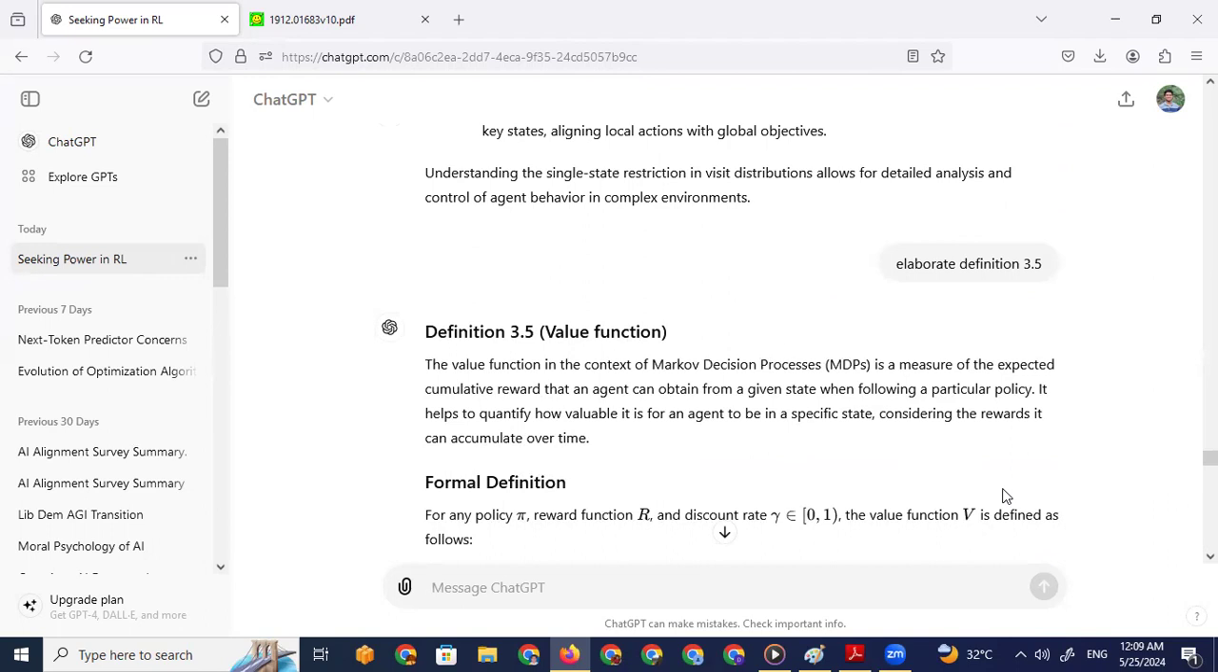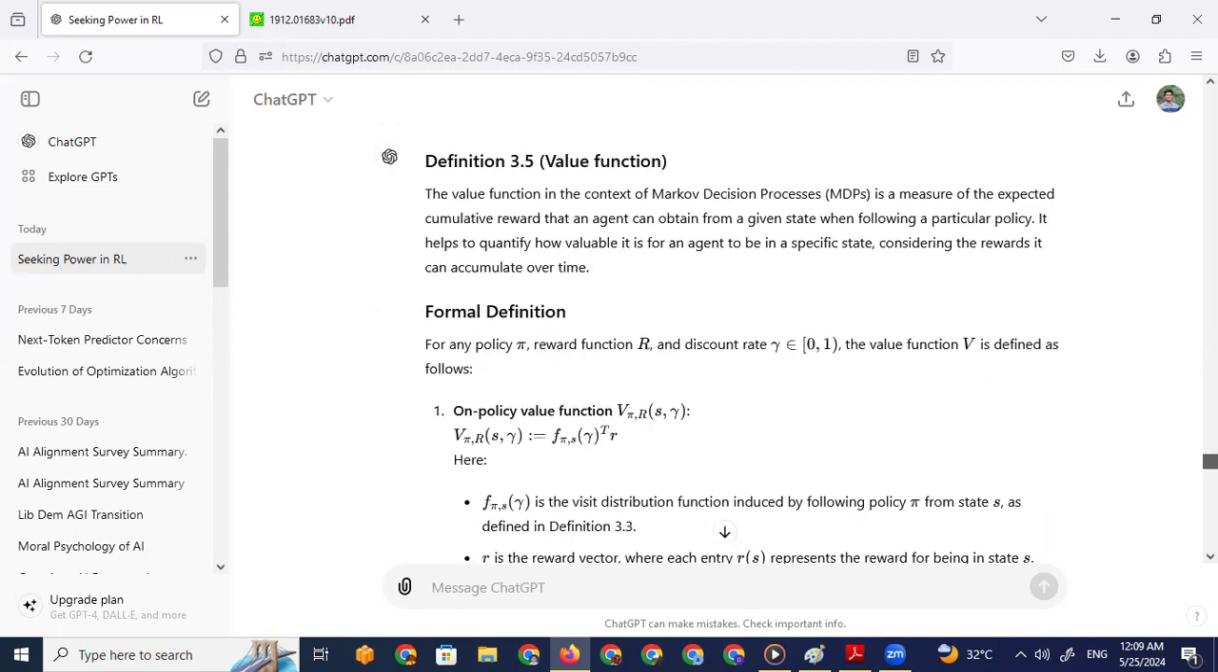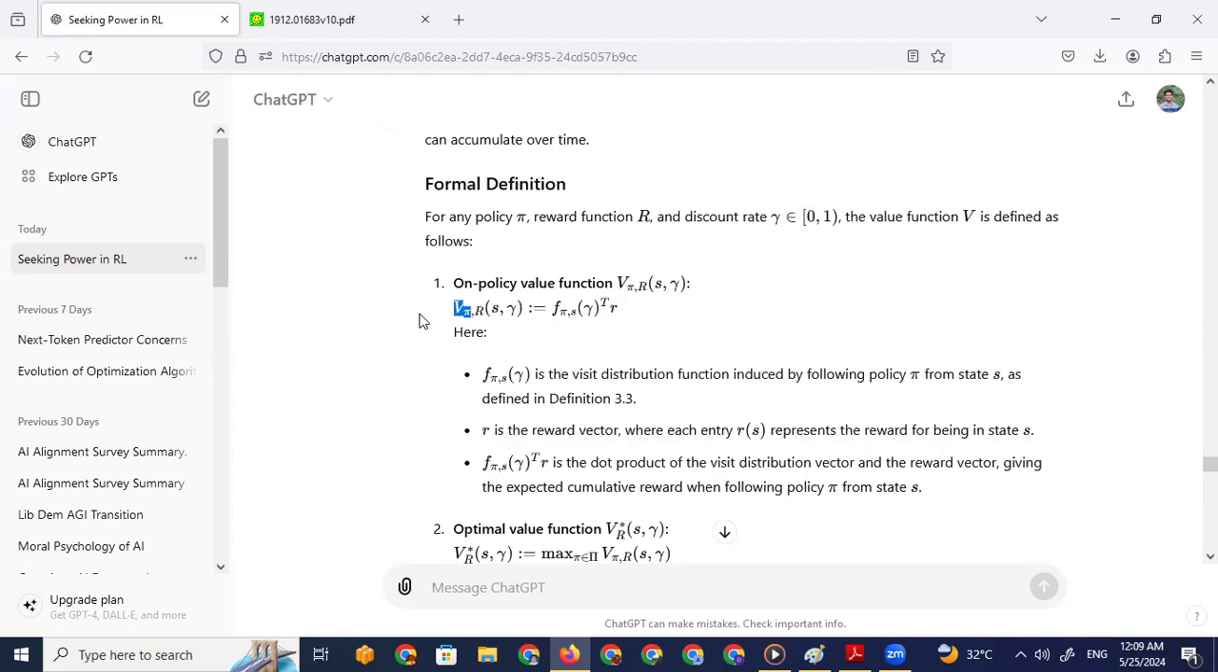Right. So what we are trying to do is, the value function is basically the visit distribution function of policy pi and s. So how often we will visit a state. Okay, so this is a visit distribution function induced by policy pi from state s, as defined in this. R is a reward vector, where each entry r(s) represents the reward for being in state s. Okay, that is very simple, easy to understand.